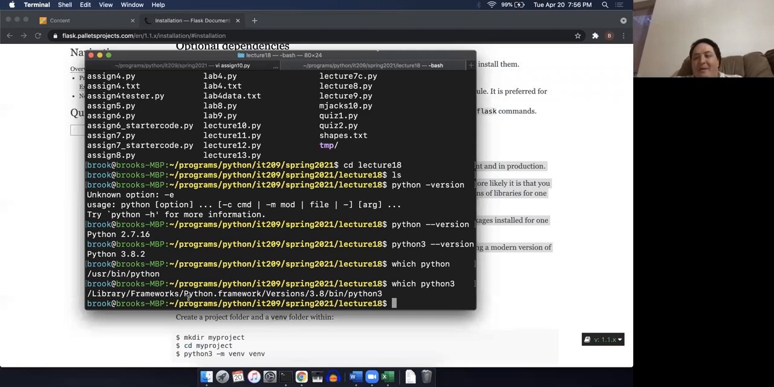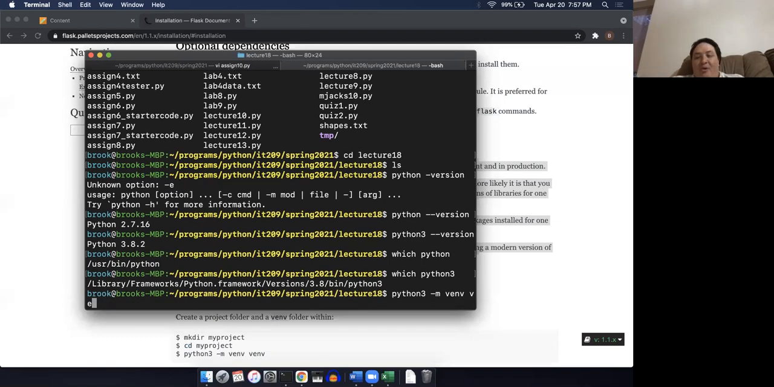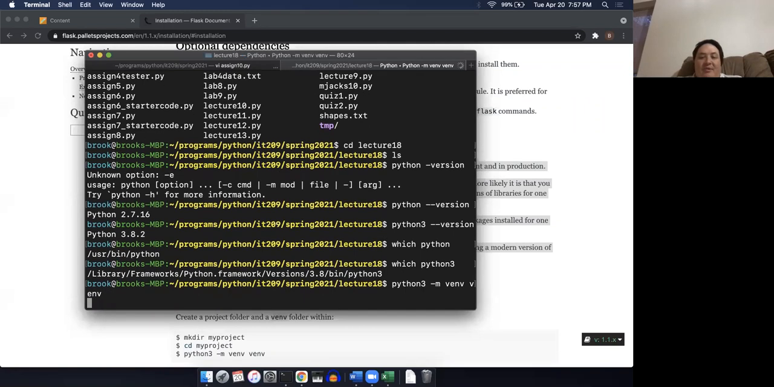Now I'm going to show you how to create a virtual Python that is specific to this lecture 18 directory. So I'm going to type in python3 -m venv. That's for virtual env. And then after that, you need to give it a folder name, and I'm just going to put in venv. So I'm going to do that, and it's going to sit here. And now it returns.